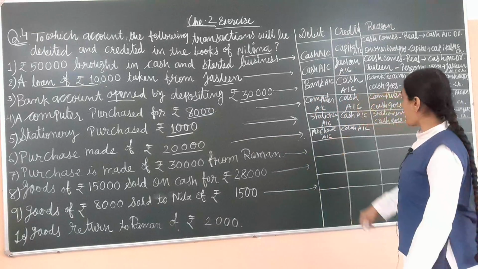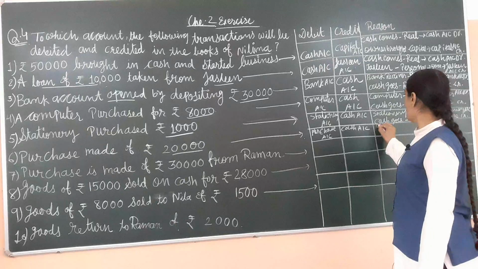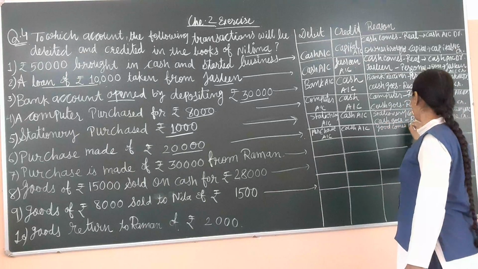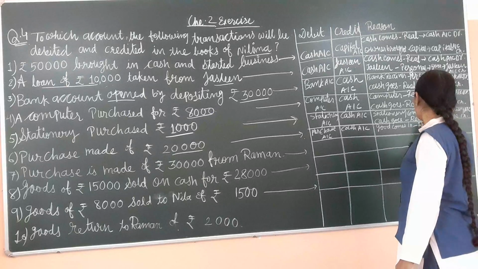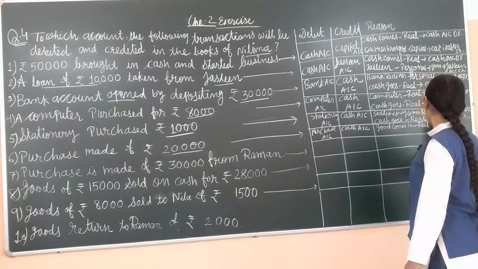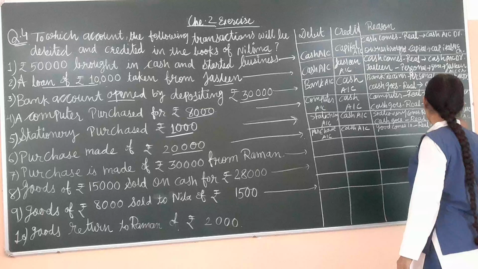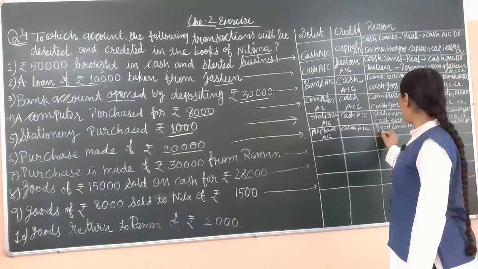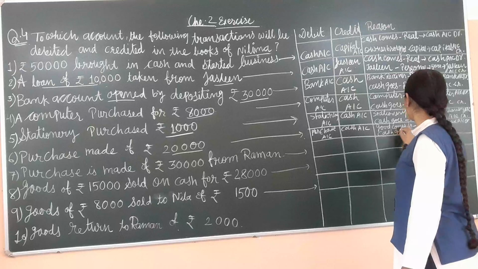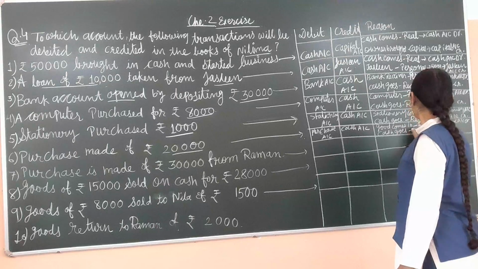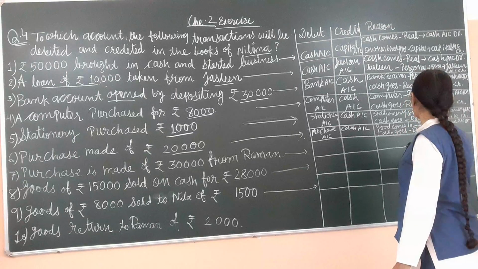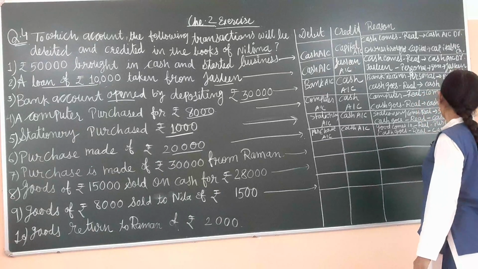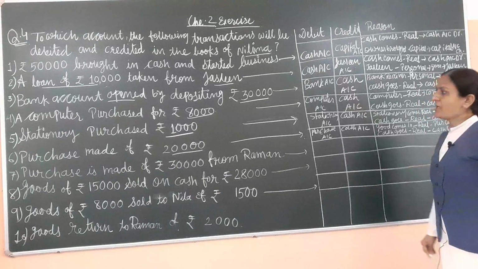When purchase account debit, it means goods comes in. What happened? Goods comes in, and so we have to use the real account, and we have to write purchase account debit. Now second, cash goes from the business unit, so cash is a current asset, we use the real account, and so write cash account credit.